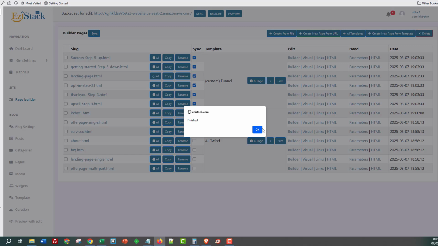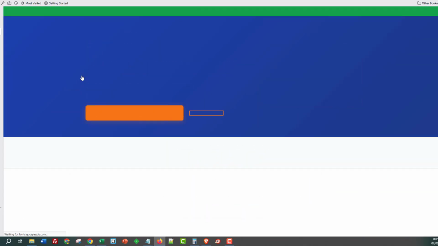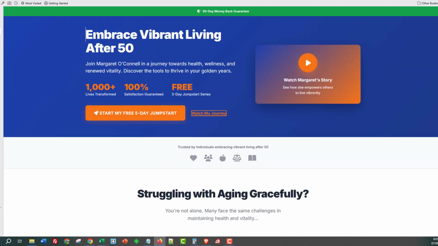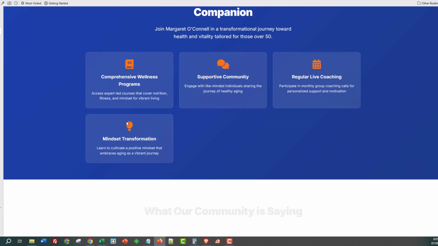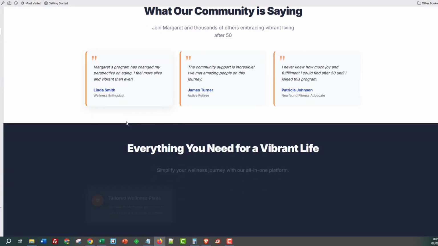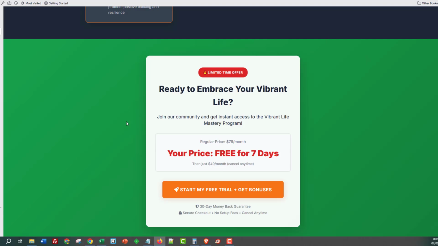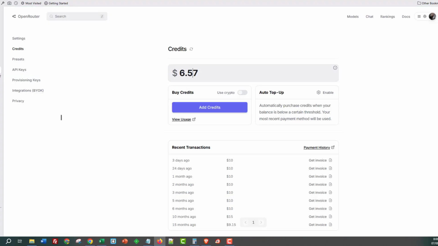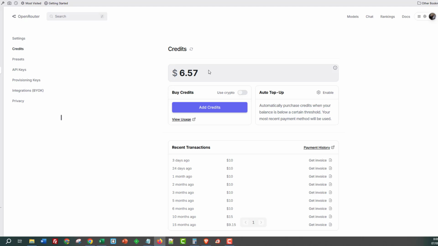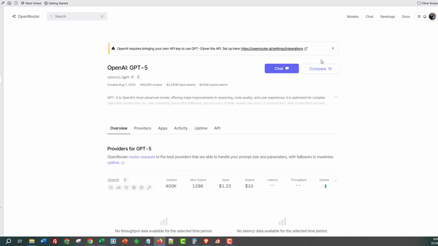Okay, so we're completed. I'll click on OK and open this up, guys. And as you can see down here, embrace vibrant living after 50. We've got everything down here, but this time it's been customized by GPT-4o Mini. So it might not look as good as other models, guys, and you can see this reflected in the price. So look, 657, click on F5, 657. It hasn't even gone down a cent. Now let's have a look to see why.